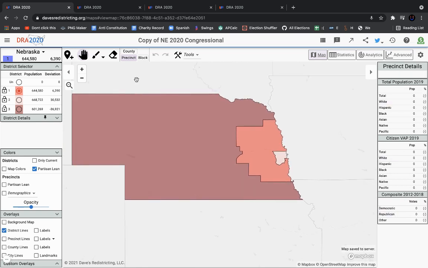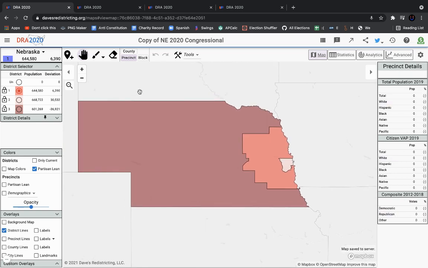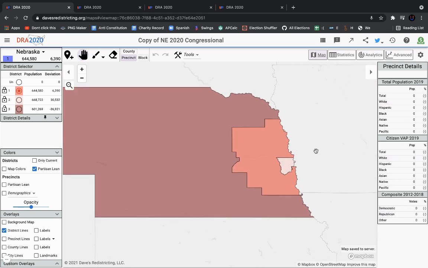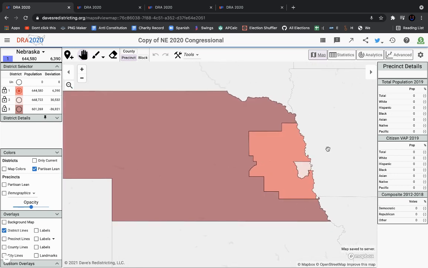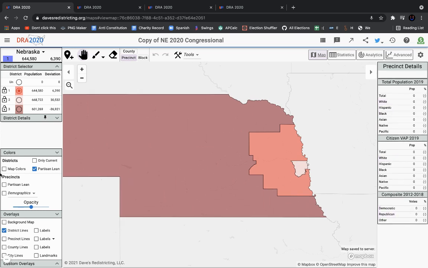We're starting off with Nebraska. I don't know why I chose to start off with Nebraska. In retrospect, I probably should have done Maine first because it comes first in the alphabet. It is more competitive, but whatever. If you want to see Maine, skip to the end or skip to the middle of the video. So let's get started with taking a look at the current congressional map.